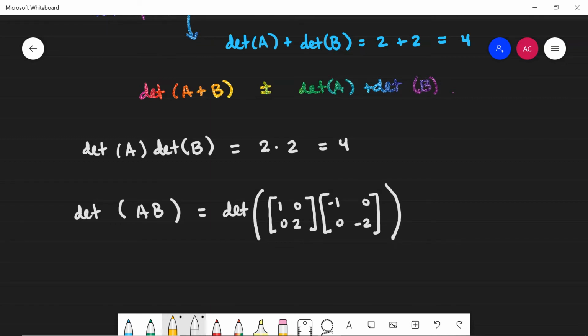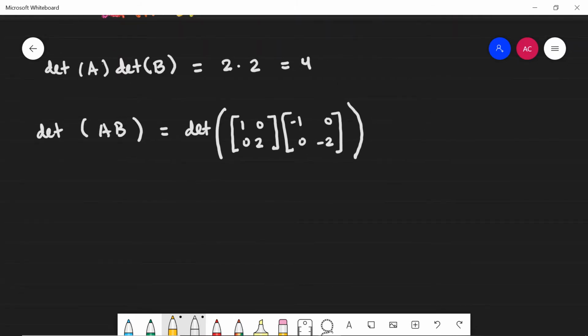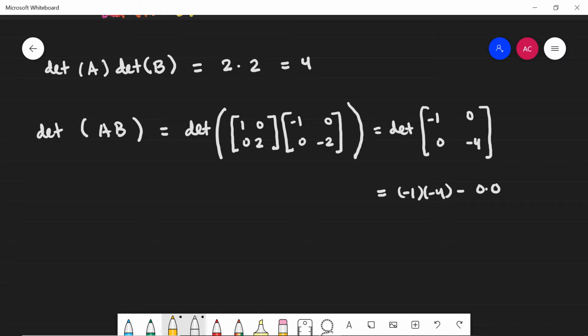So it turns out that what we get here is the determinant of the 2 by 2 matrix. You have to actually work this out on your own when you compute this product. What you're going to get is -1 here, and then a -4 down here. And lo and behold, if you compute this determinant, you get -1 multiplied by -4 minus 0 times 0. This is equal to 4.